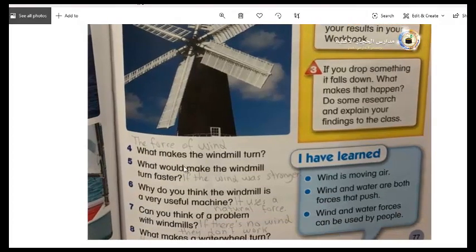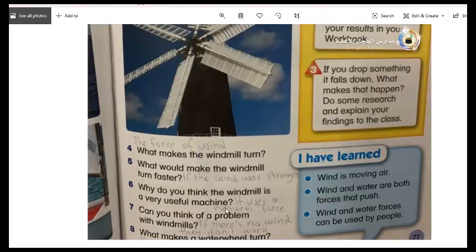Okay, what makes the windmill turn? I mean, in the exam, if I bring you this question, windmill, what makes it turn? The force of wind, or you can just choose wind. What would make the windmill turn faster? If the wind was stronger, it will move faster.